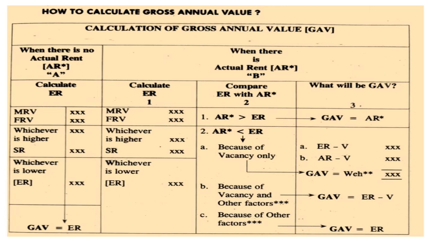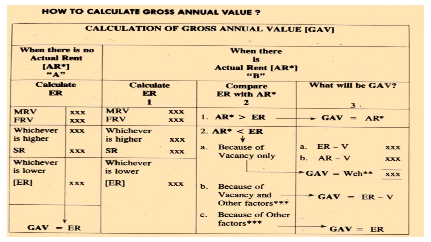Then when there is actual rent, calculation of expected rent. First case: MRV and FRV, whichever is higher; there is the standard rent, and whichever is lower will be the expected rent. Second, compare the expected rent with the actual rent. If actual rent is greater than the expected rent, then what will the gross annual value be? Gross annual value equals actual rent.